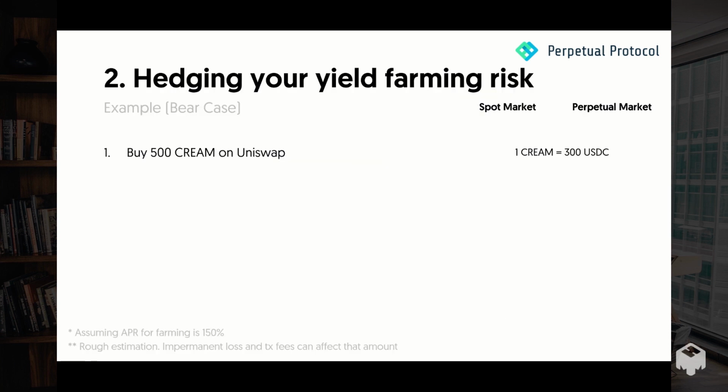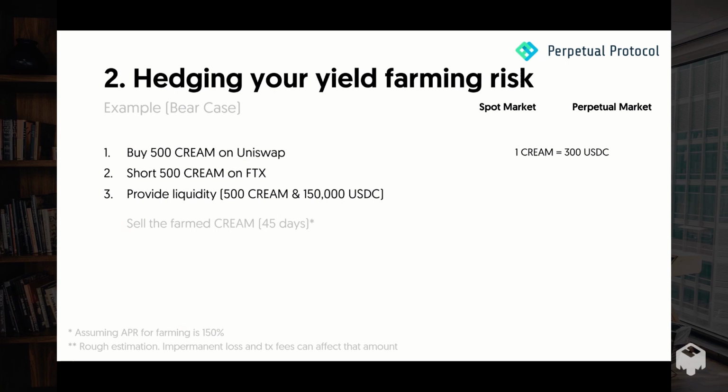Assuming you want to provide liquidity with 500 CREAM, and at that time, 1 CREAM equals 300 USDC. So you just buy 500 CREAM on Uniswap or on Binance. And then subsequently short 500 CREAM on FTX or on Binance. Because those two positions cancel out each other directionally, you should be able to maintain market neutral.